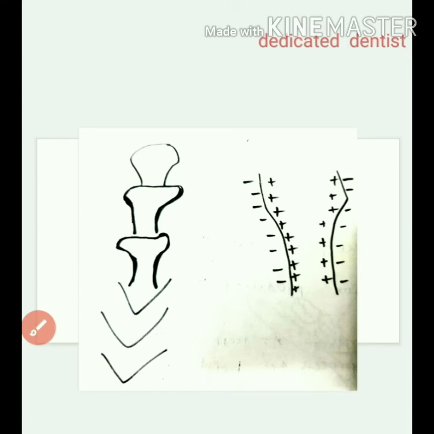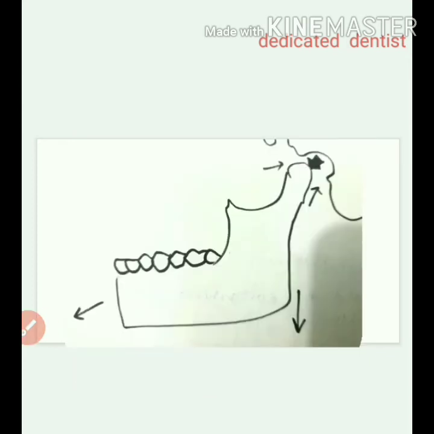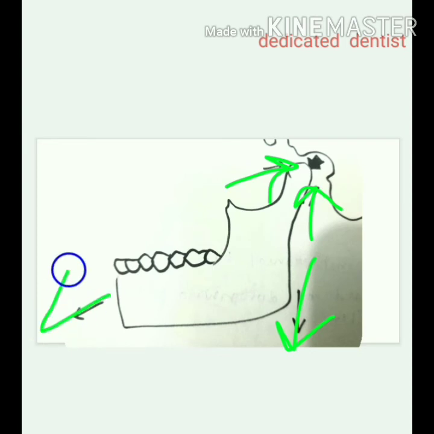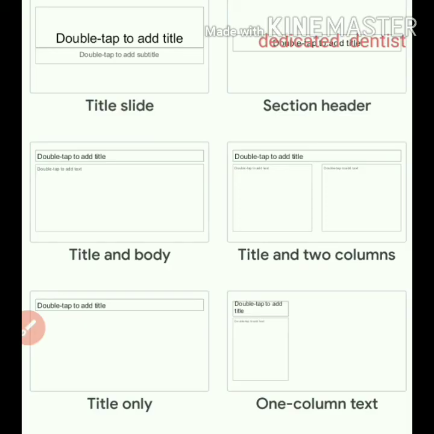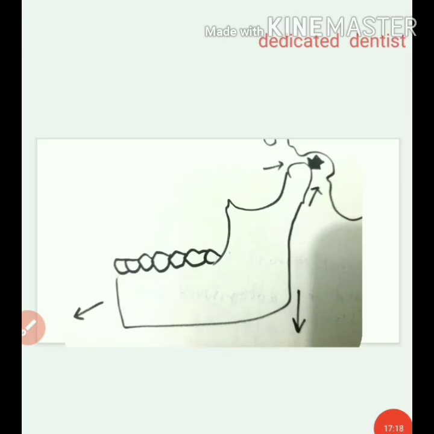So this is the expanding V principle applied to the condyle. Also you see how it is growing towards the cranial base. Okay, it's growing towards the cranial base and also growing in a downward and forward direction. So this downward and forward growth of the mandible is also influenced by the soft tissue growth, that is muscles and connective tissue. So they carry the mandible forward and away from the cranial base. Okay, and also bone growth forms secondarily at the condyle to maintain that constant contact with the cranial base.